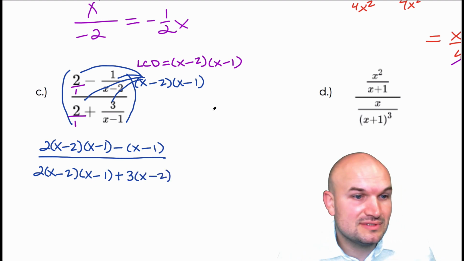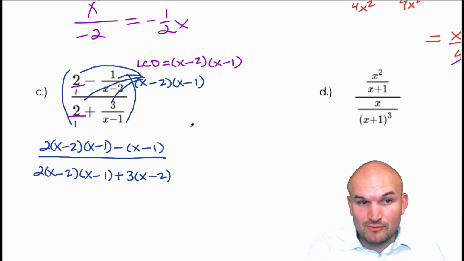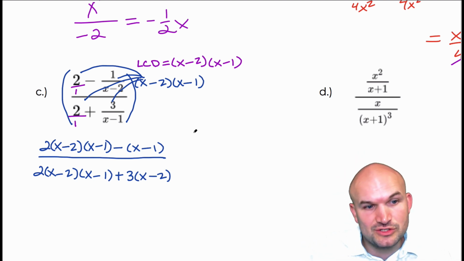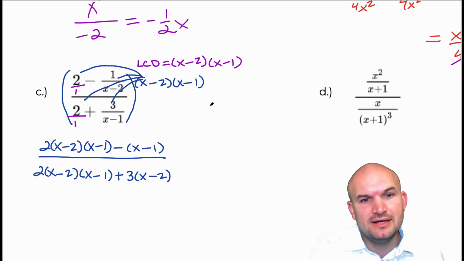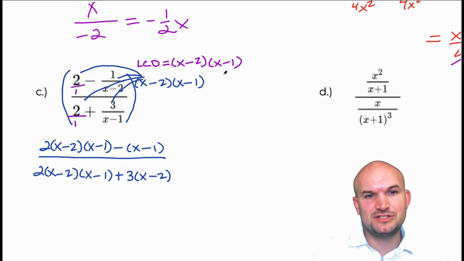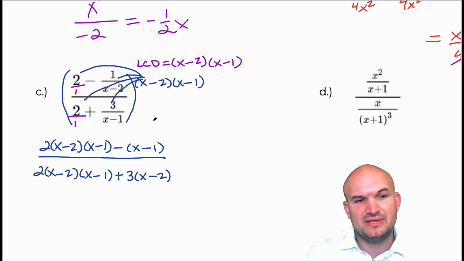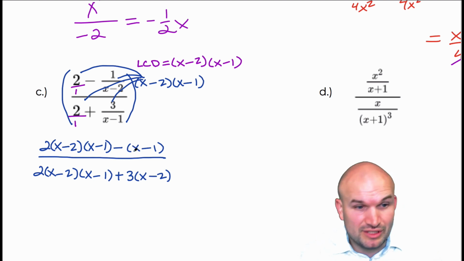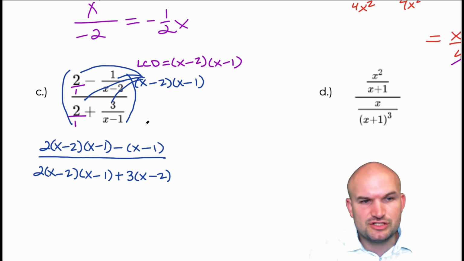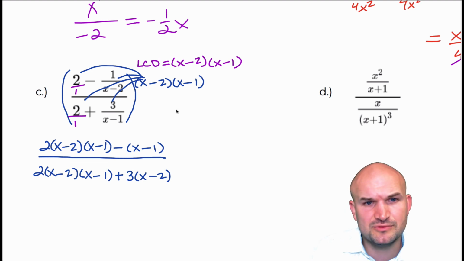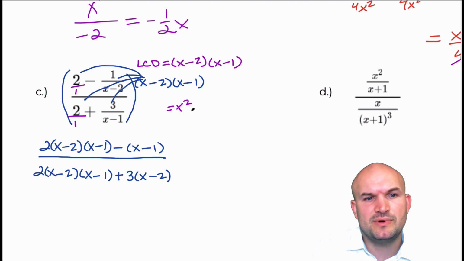Okay, now technically let's go ahead and simplify. Now we might want to see what that would simplify to. So I'm going to multiply x minus 2 times x minus 1. This would be perfectly fine, it's not really in a simplified form, but let's go ahead and distribute these and put them in standard form, and see what that looks like. So this would be x squared minus 3x plus 2.